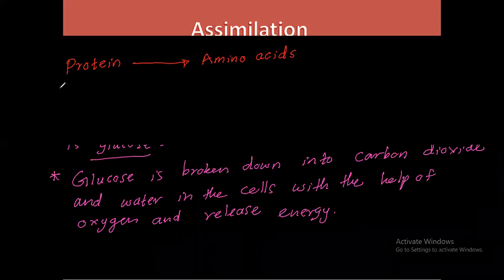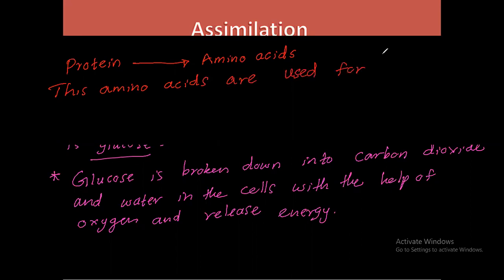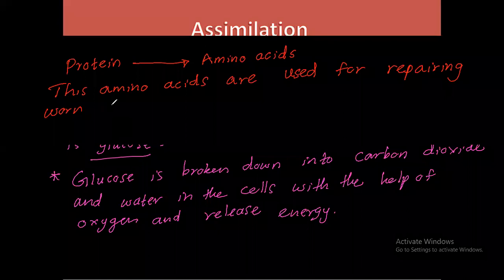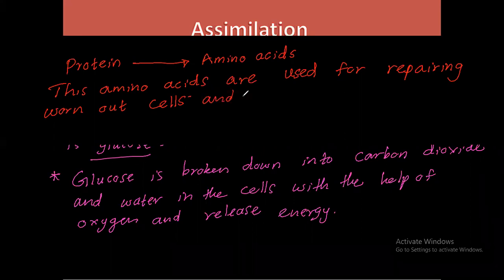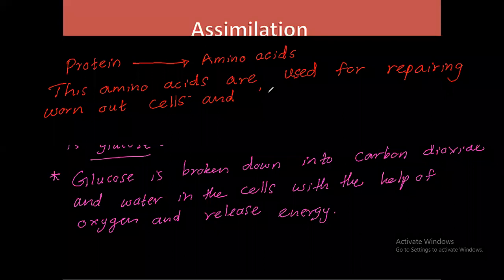And then we can write this: are used for repairing worn out cells and tissues. Worn out cells and tissues.